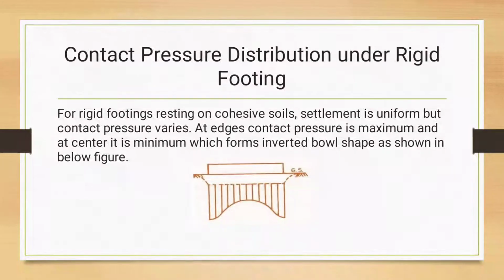Now the contact pressure distribution under rigid footing. Here for cohesive soil, the settlement is uniform but the contact pressure distribution varies. So here the contact pressure is maximum at the edges and minimum at the center, which forms an inverted bowl shape as shown in the figure.